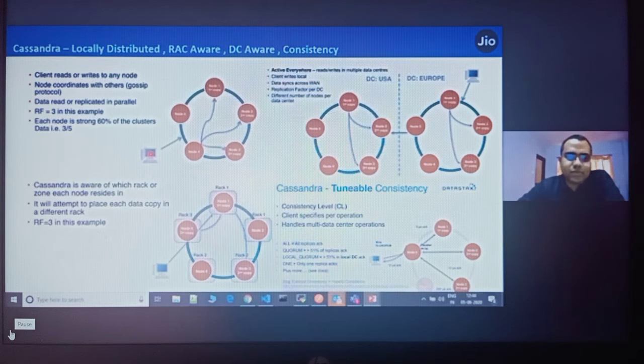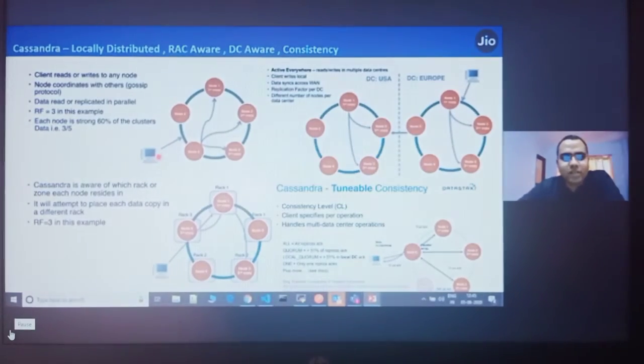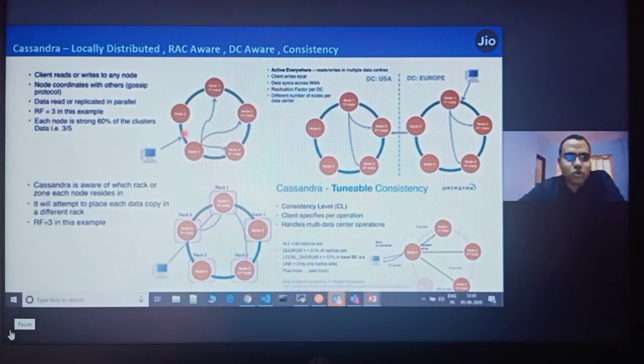So this is the request coming from the client. If it is locally distributed, each node is available in the ring, and the client can be connected to a coordinator node. The coordinator node is actually the nearest node available to the client IP. It tells the coordinator node to store the data. If I have defined a replication factor of 3, then it will keep copies on 3 nodes, identify which 3 nodes have to keep the data, and make 3 copies of the data. Right, so it's locally distributed.